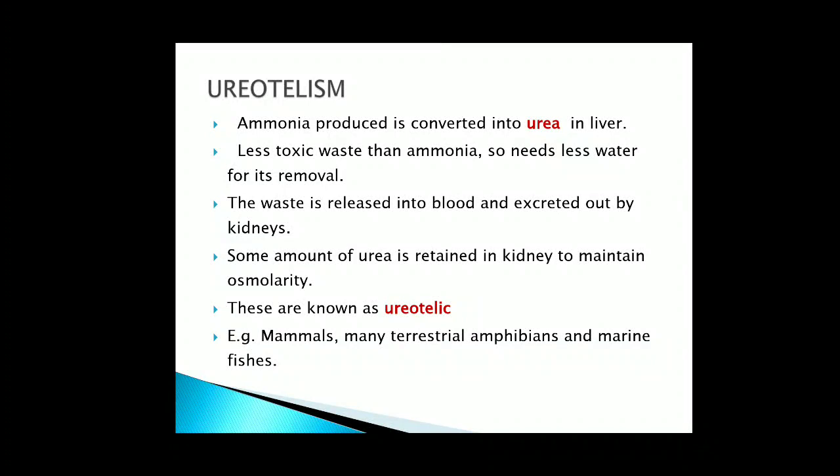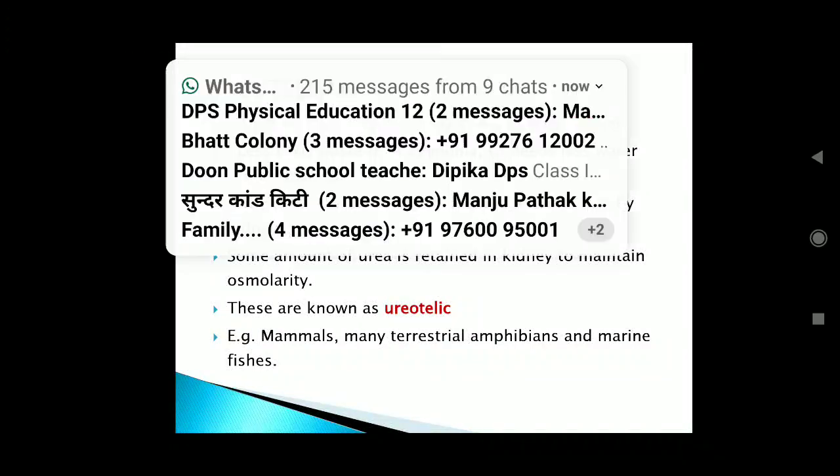So these kidneys play a role in removing the nitrogenous waste, as also in osmoregulation. What is osmoregulation? The process in which the ionic balance or the salt balance and the water balance of our body is maintained. Otherwise, what will happen?